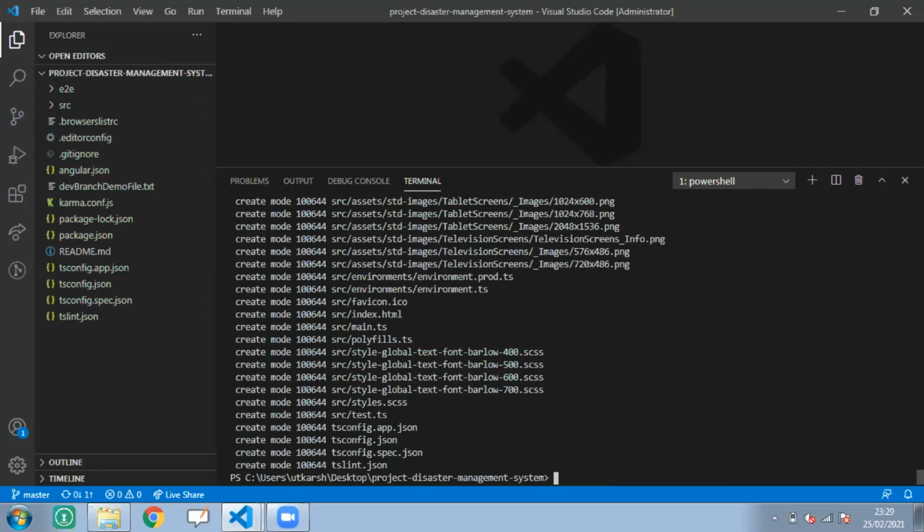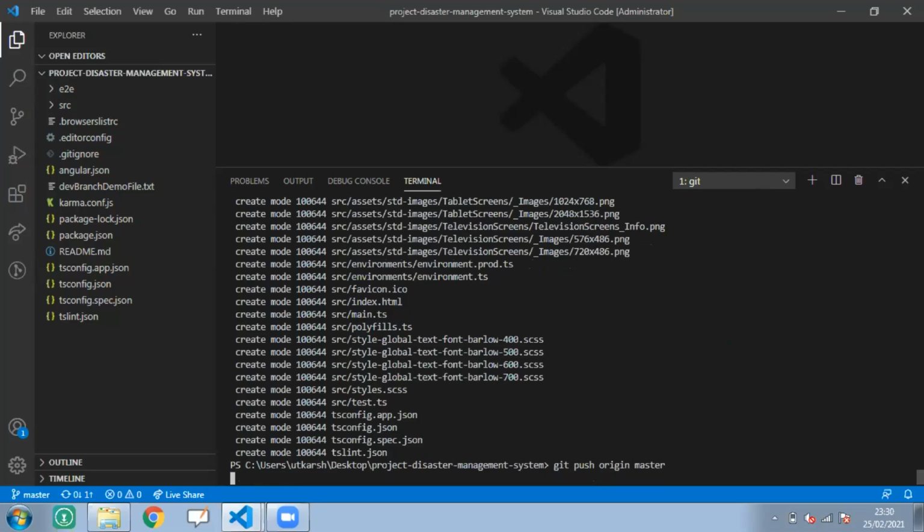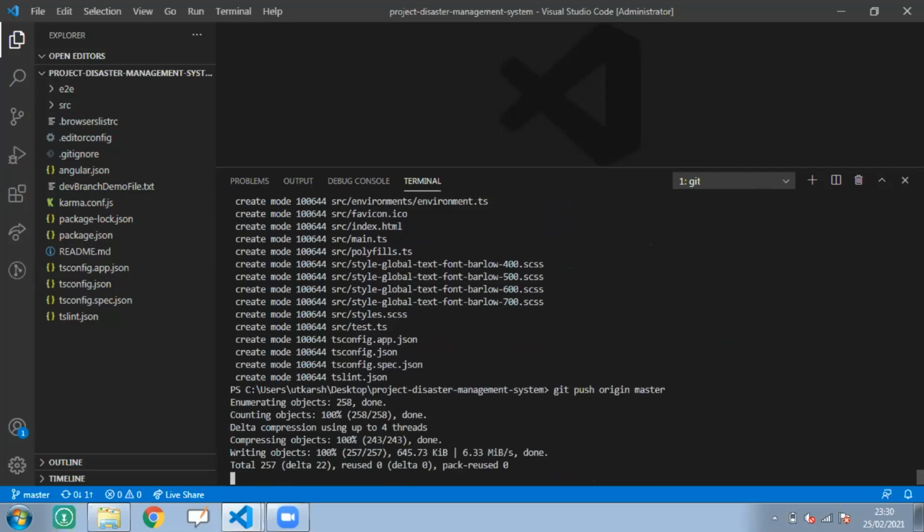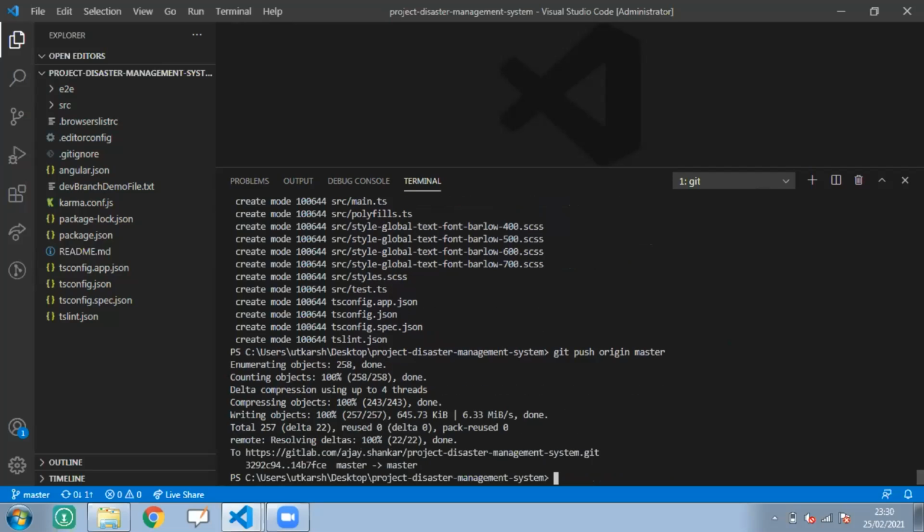Now I can push the code. To push the code, git push origin master. Why master? Because I was working on the master branch. If you work on the development branch, you have to push your code into the development branch. Got it, everyone? Git push origin master. I'm pushing my code. It will take a little bit of time, depending on your internet speed.